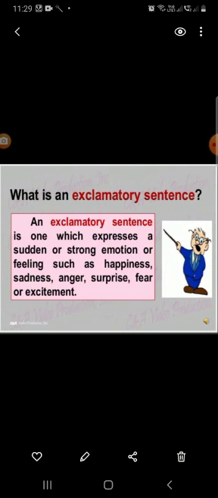The next one is exclamatory sentences. An exclamatory sentence expresses sudden or strong emotions or feelings such as happiness, sadness, anger, surprise, fear, excitement. That means strong emotions are expressed in these sentences. Help, our house is on fire. You can see here the sudden emotions were expressed and an exclamatory mark has been placed after help as well as after the fire.